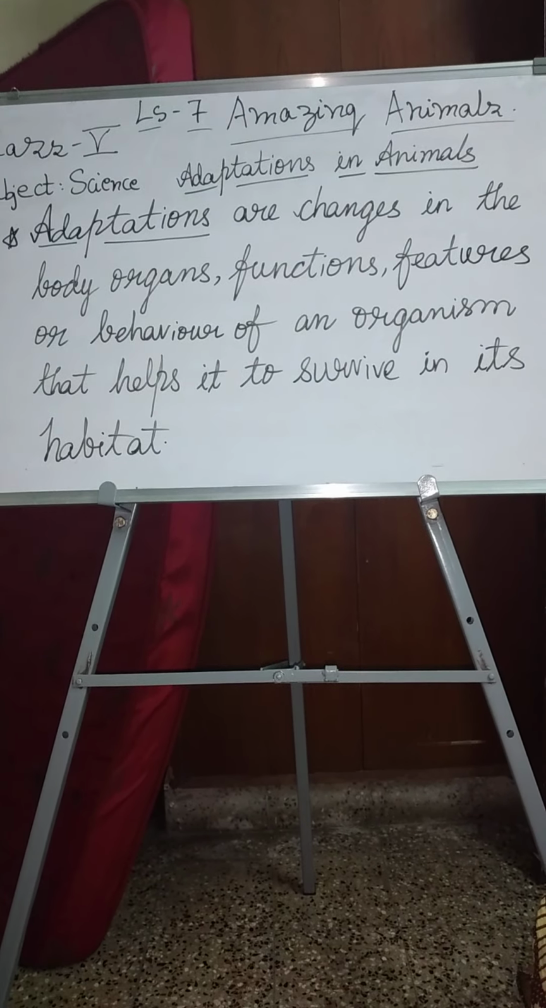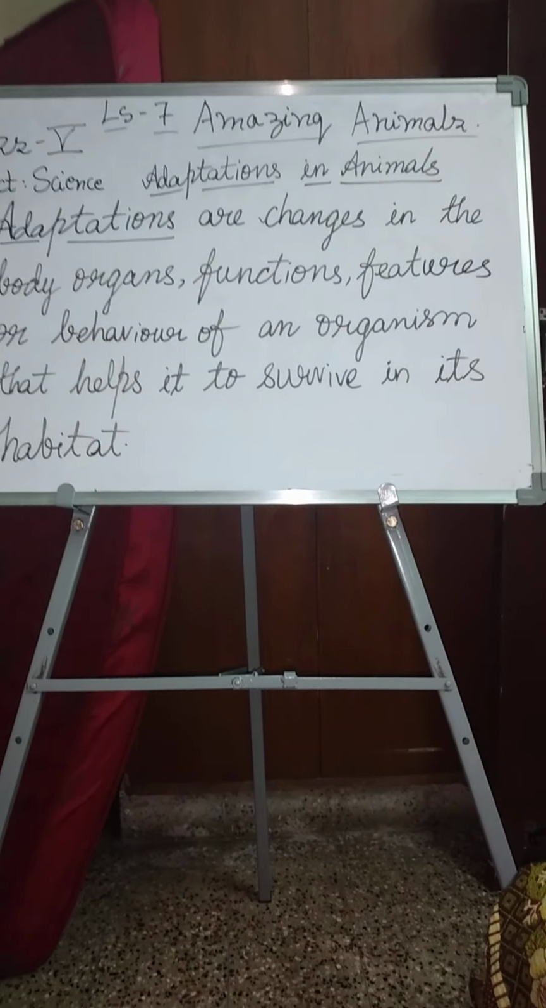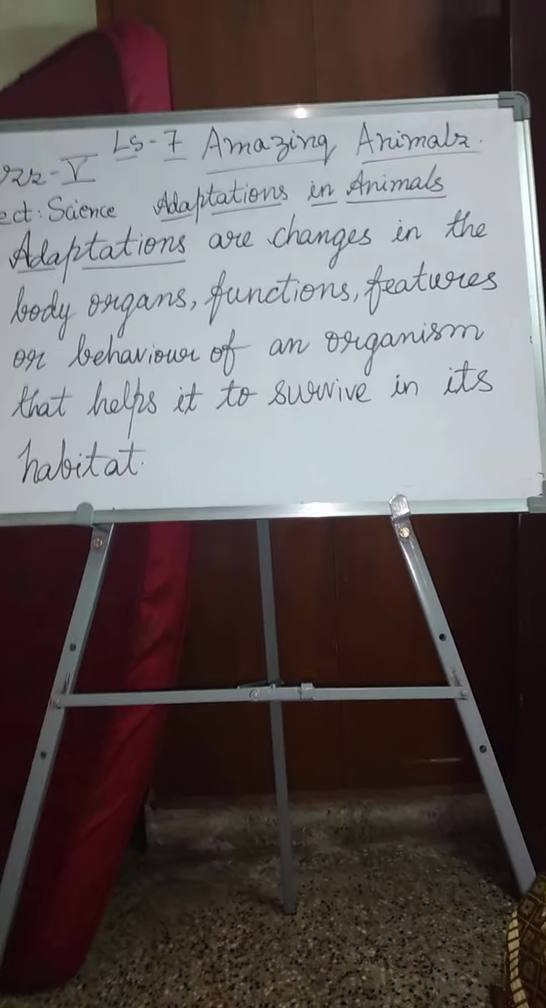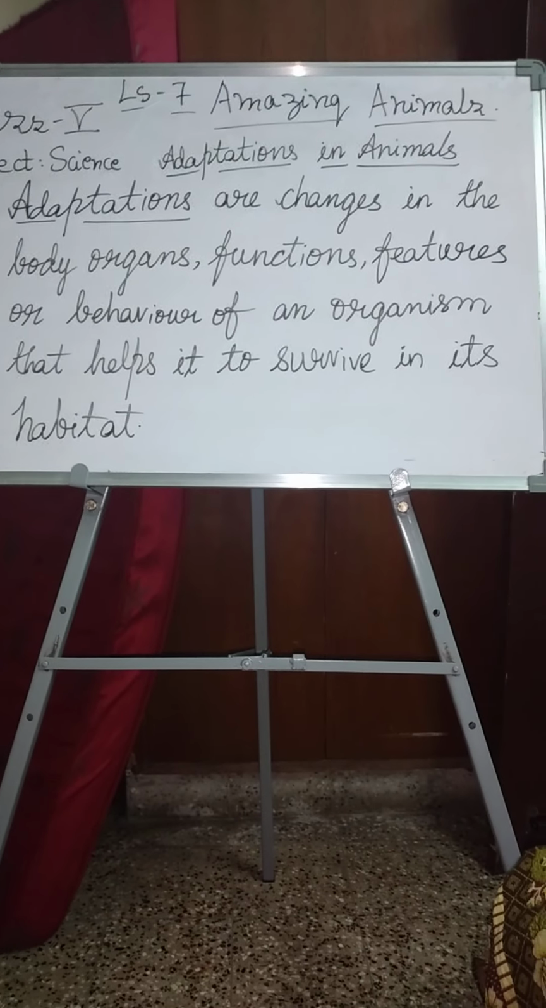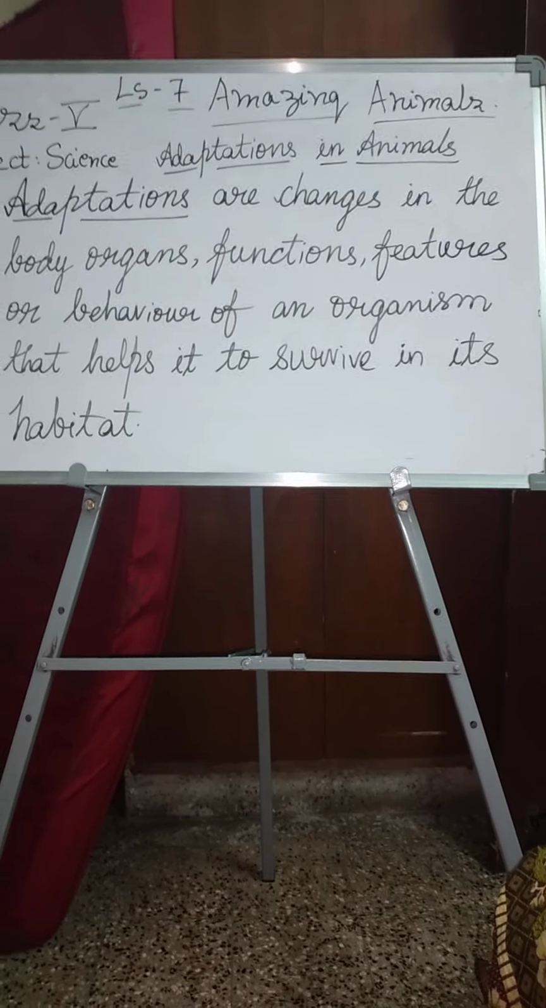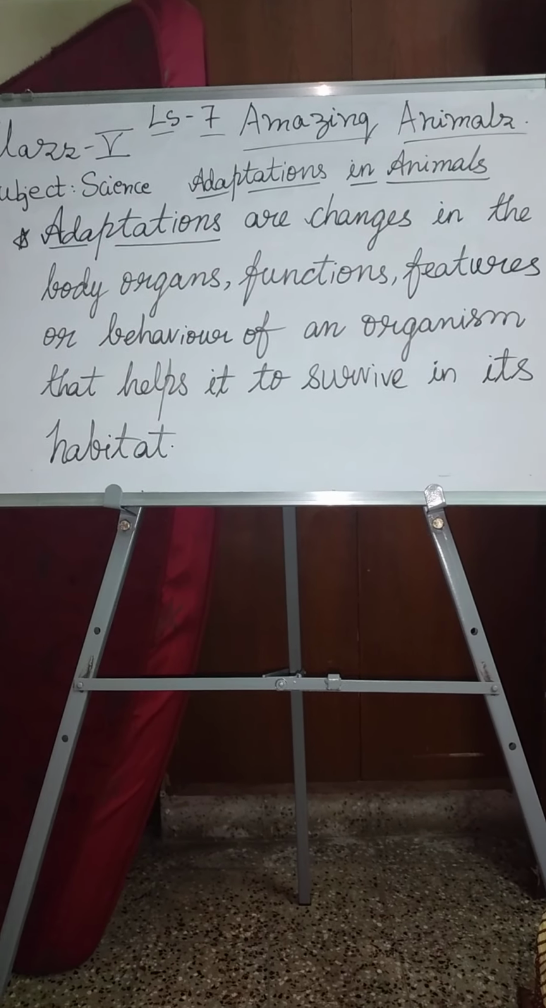Okay, children. These adaptations are many, and different types of animals have different adaptations. The body organs, functions, features, or the behavior of the organism will be separate for each and every animal. It is not alike for all the animals. Each and every animal is unique.